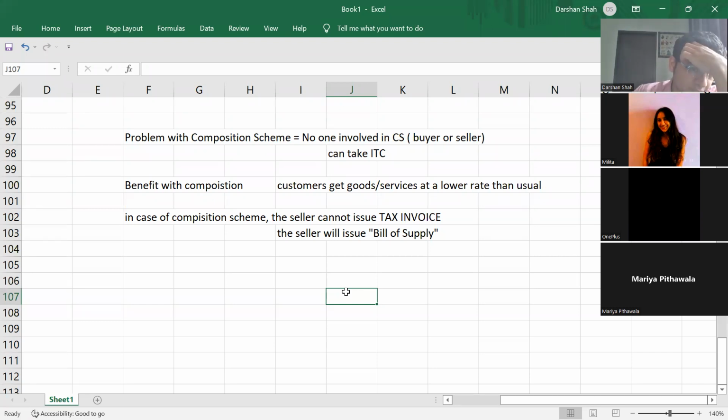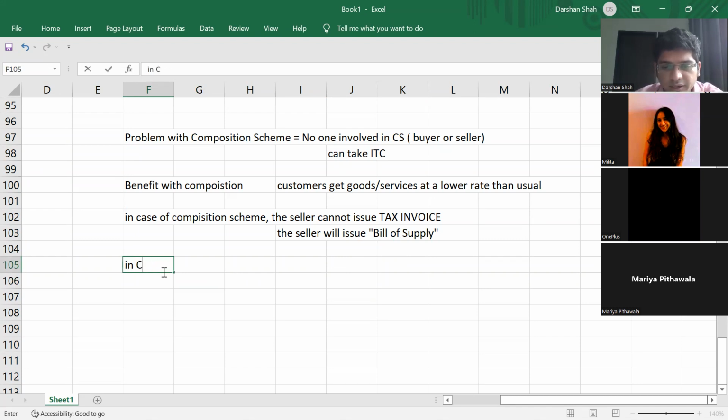So in case of composition scheme, the seller cannot issue tax invoice. The seller will issue bill of supply. And one more thing, which is again important: in composition scheme, GST is charged at lower rate.